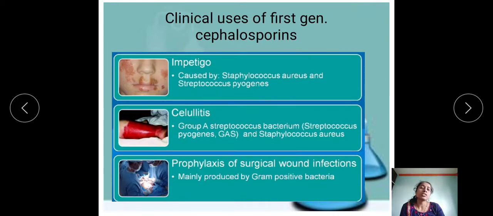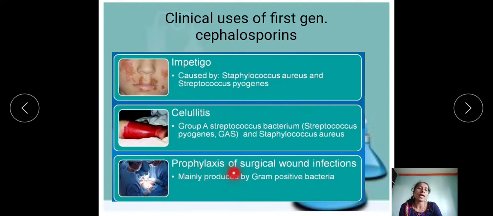Then second is cellulitis. Cellulitis is caused due to group A Streptococcus bacterium, that is GAS, as well as Streptococcus pyogenes and Staphylococcus aureus. Cellulitis is also a common and sometimes painful bacterial skin infection. It may first appear as a red, swollen area that feels hot and tender to touch. That is cellulitis.